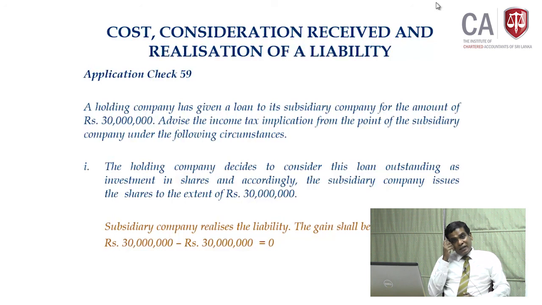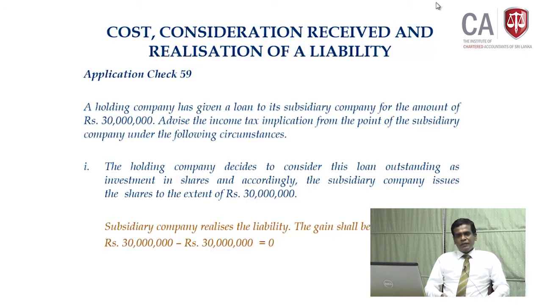30 million. At the time of taking the loan, 30 million rupees. What is the cost of the liability? Though we have not paid, we issued shares, and that incurred a cost of 30 million rupees. So, the gain is 0. The actual gain is 0, no? You can't have any gain in the income statement. In accounting there can't be a gain, and from a tax point of view also there can't be a gain.